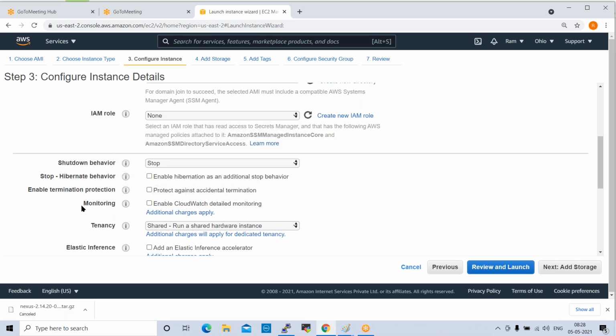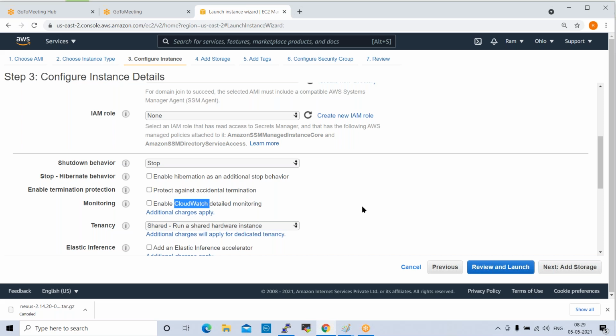Next one is monitoring. Monitoring is our server monitoring, infrastructure monitoring. Here we have CloudWatch. CloudWatch is the service which will monitor our infrastructure servers. For example, if a server is in shutdown state, stop state, terminated, or hung state, it will monitor and send alerts to our group. Okay, so completely it will monitor.